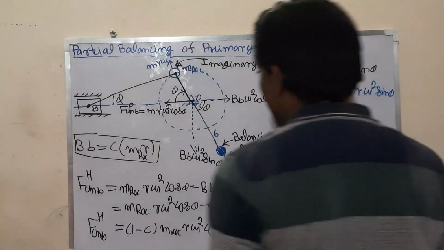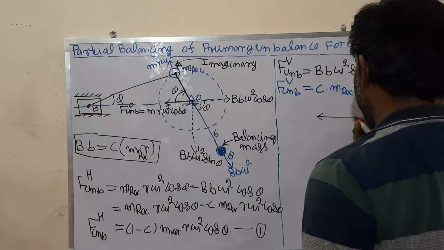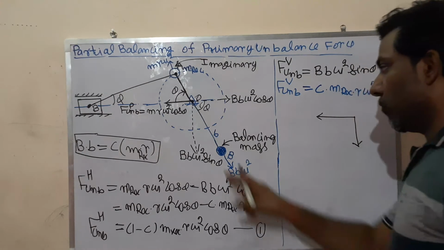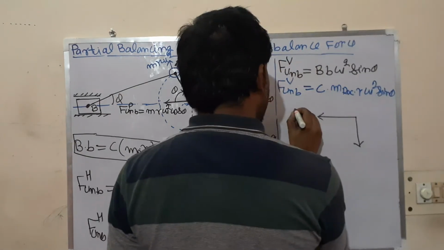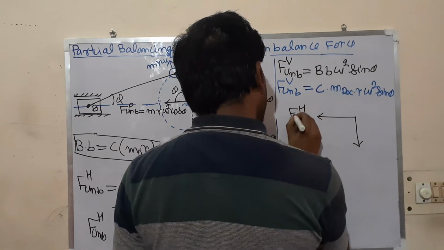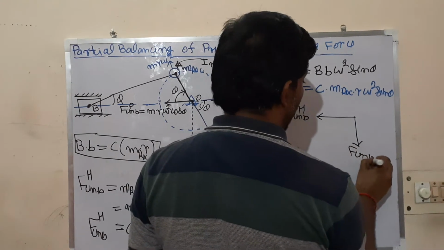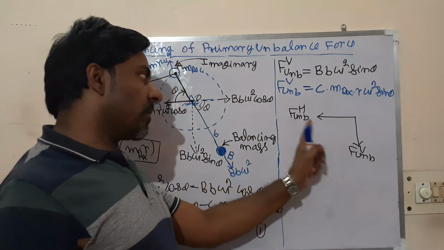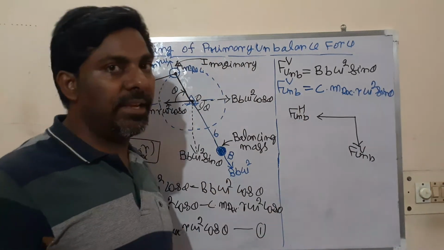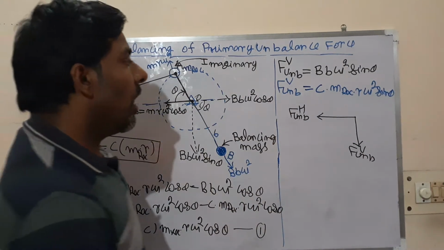The horizontal unbalanced force is along this direction and the vertical unbalanced force is along this direction. F unbalanced horizontal and F unbalanced vertical are at 90 degrees, so their resultant can be calculated under root.